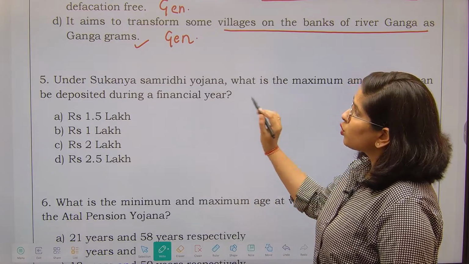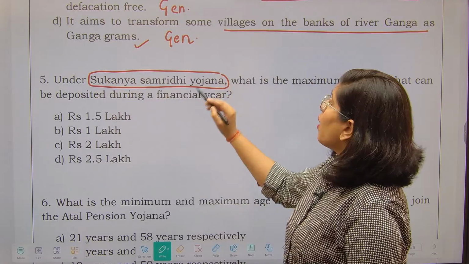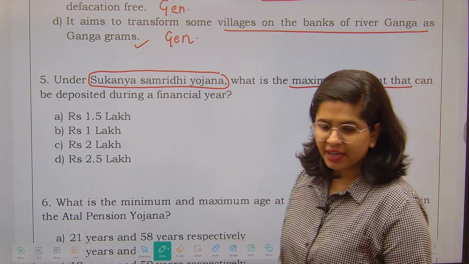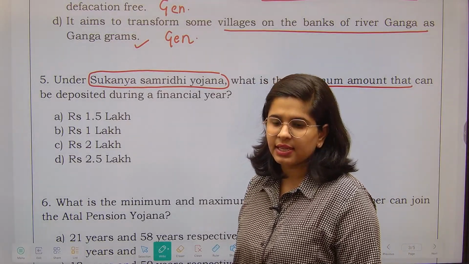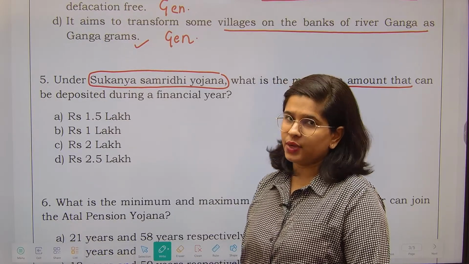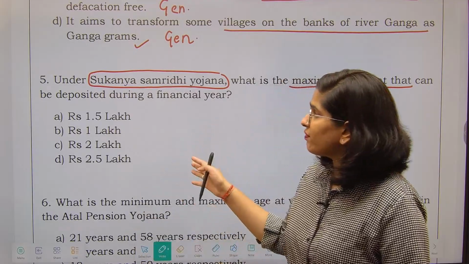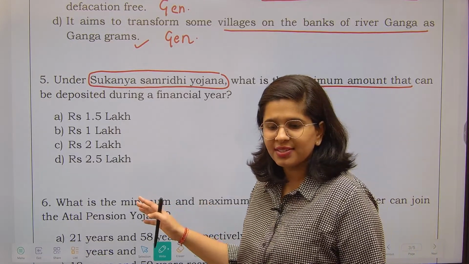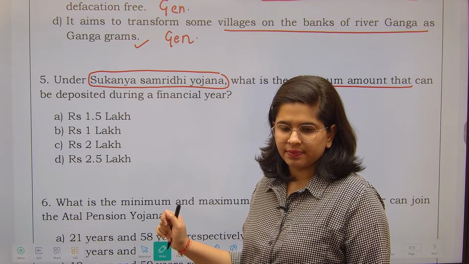Now next thing, Sukanya Samriddhi Yojana. What is the maximum amount that can be deposited during a financial year? Again, this particular scheme has been discussed in the scheme related video of ours. And this is such an easy question, even if you have watched the video just once. 1.5 lakhs, 1 lakh, 2 lakh, 2.5 lakhs. Can someone give me an answer for this? What is the answer?